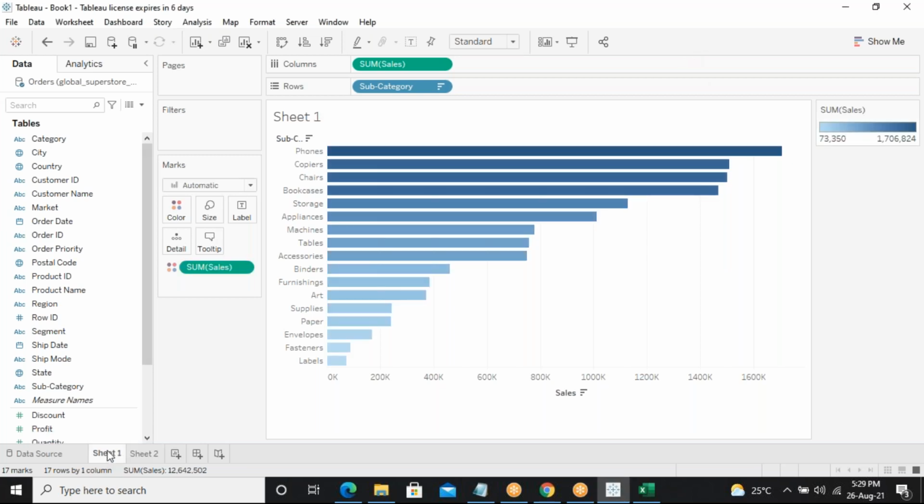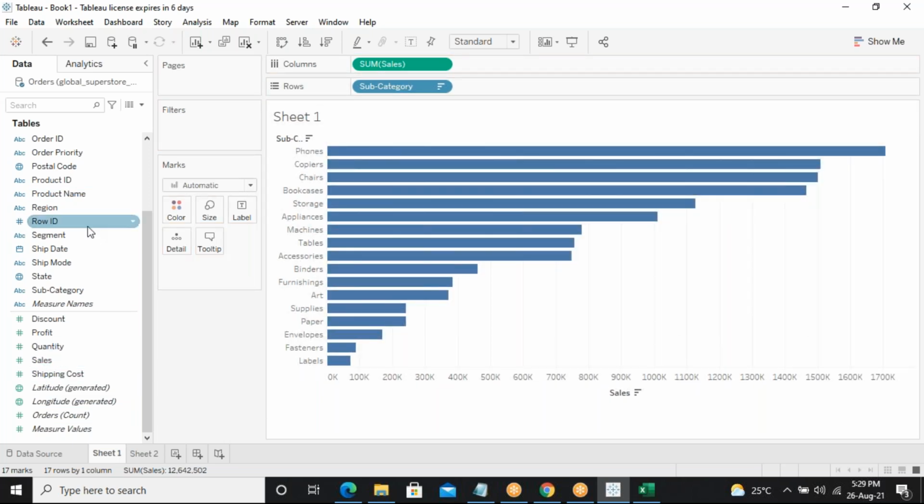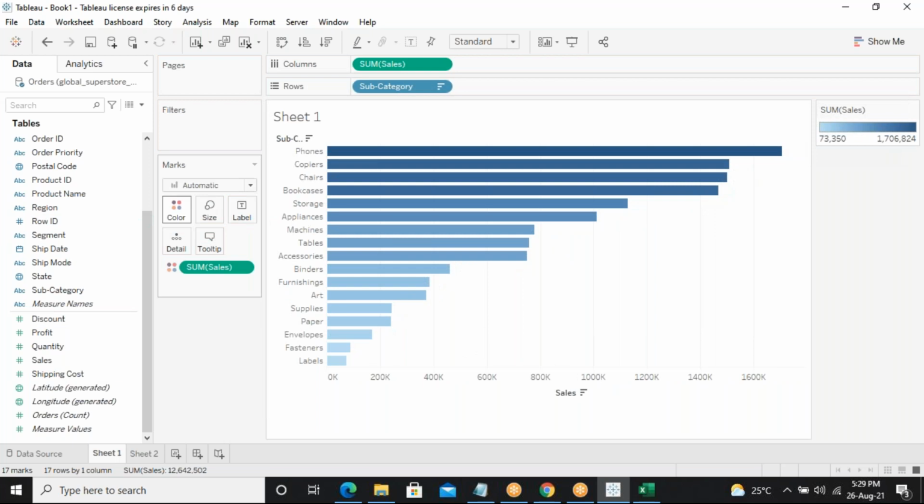Anyhow, I'm taking that field, the sum of sales, which is from the measures. Sorry, this is the dimension, this is measures. If I take from the measures and drag and drop it into colors, I'm getting a gradient fill. Gradient fill is nothing but the same color in light, dark, darker in that particular format. So this is what we call gradient fill.